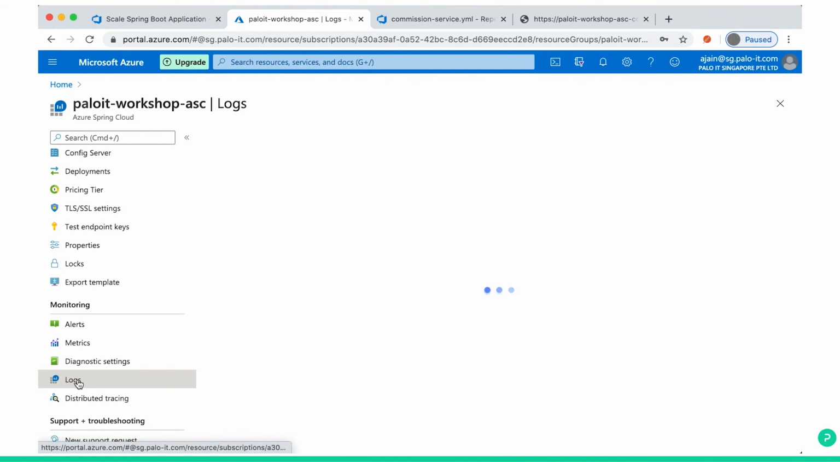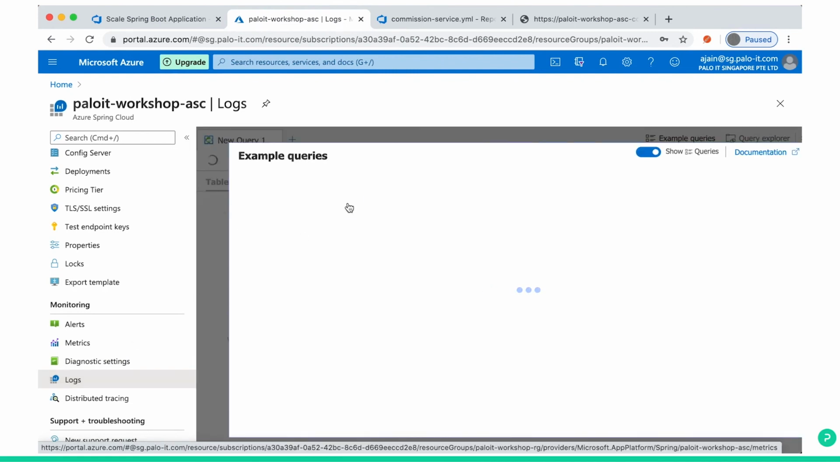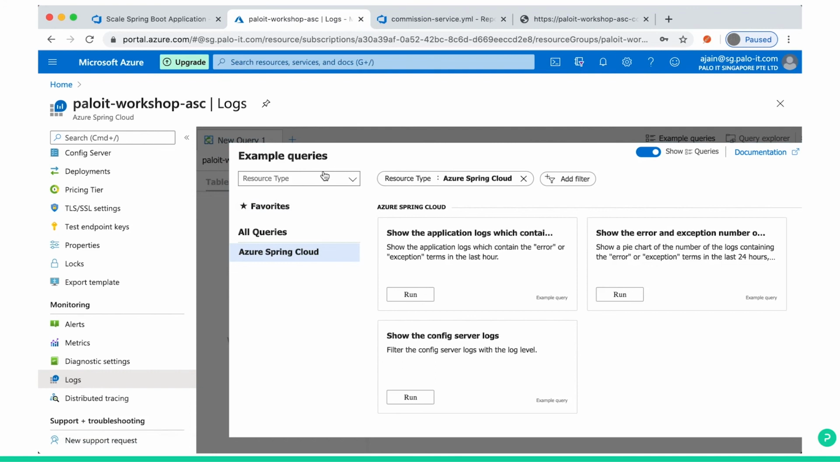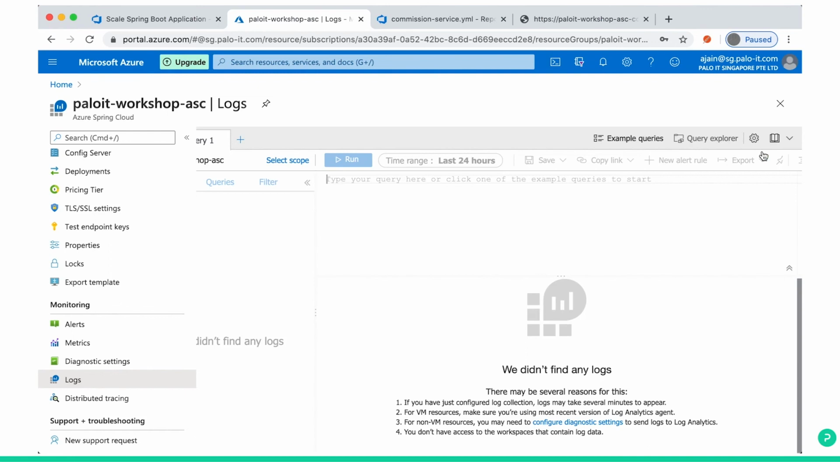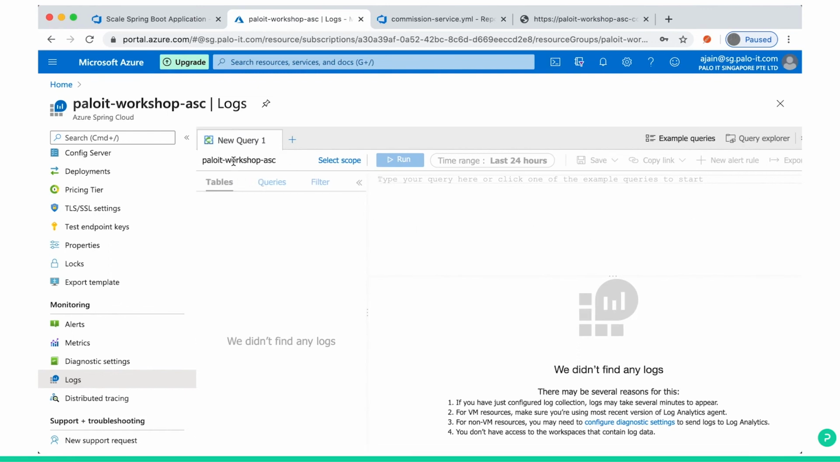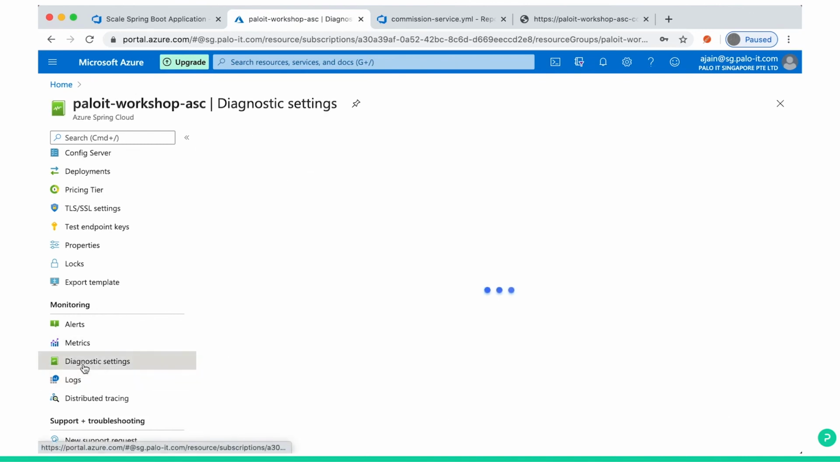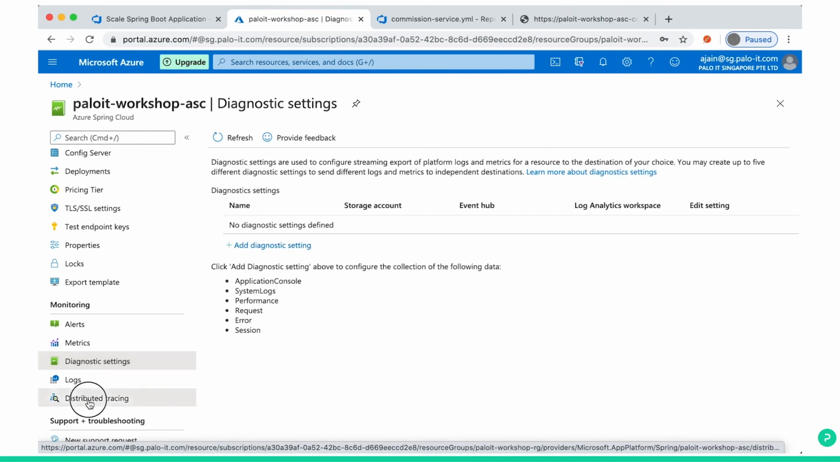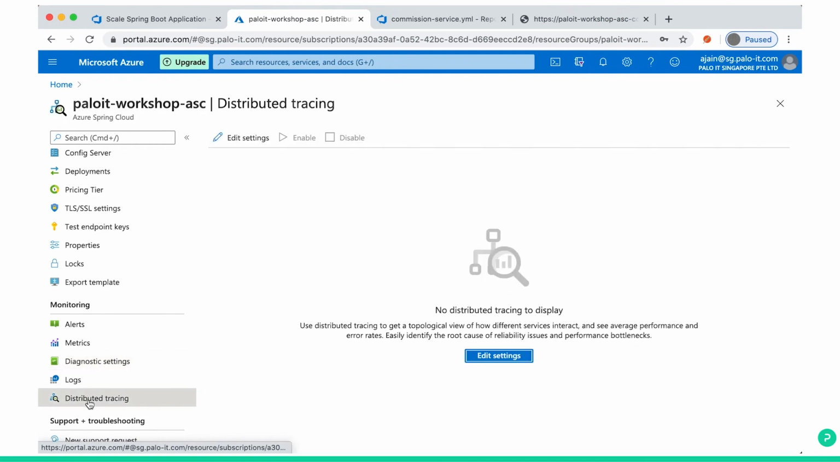Click on logs, then you can execute various queries to find the logs. Then we have diagnostic settings, distributed tracing. This I have not enabled in this workshop, so right now we don't have it. You can try it yourself by using some documentation.